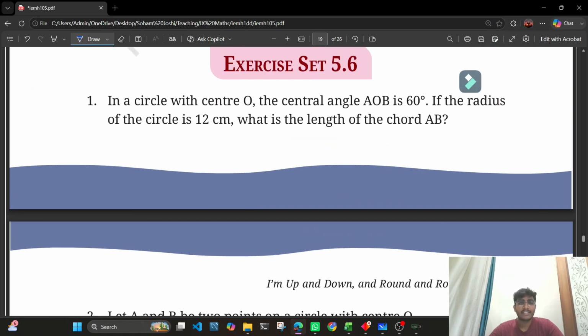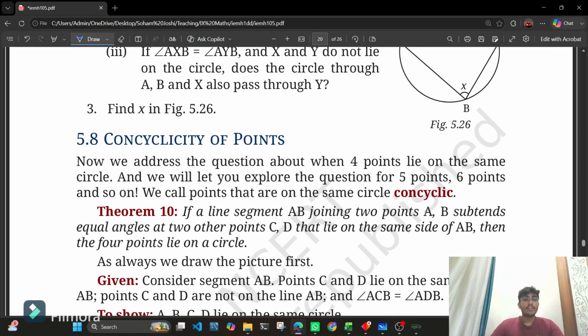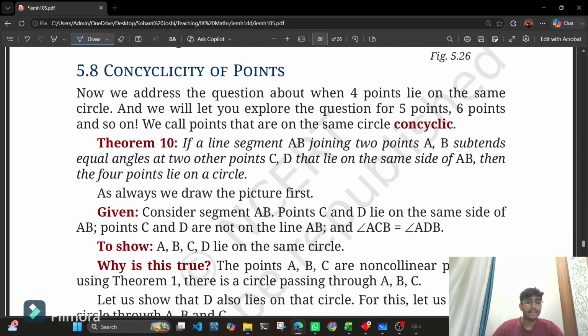Next up we have exercise 5.6. Again, you need to solve it on your own. Moving further, we have theorem 10 that lies under the concept of concyclicity of points. We call the points that are on the same circle concyclic. I hope this is clear.